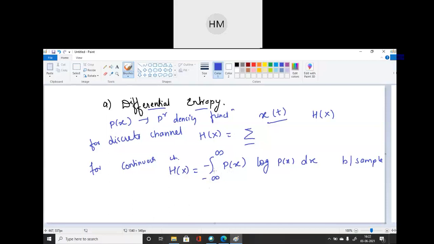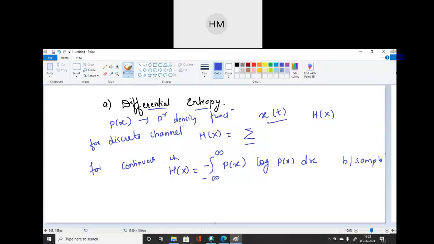So you have to find its integration. Now you have to remember all the formulas of integration, basic integration techniques, so that you can simplify this numerical very easily. Otherwise, if integration does not come, you cannot simplify the numerical for differential entropy. Okay, for continuous channel. And for discrete channel, you all know it becomes very easy.